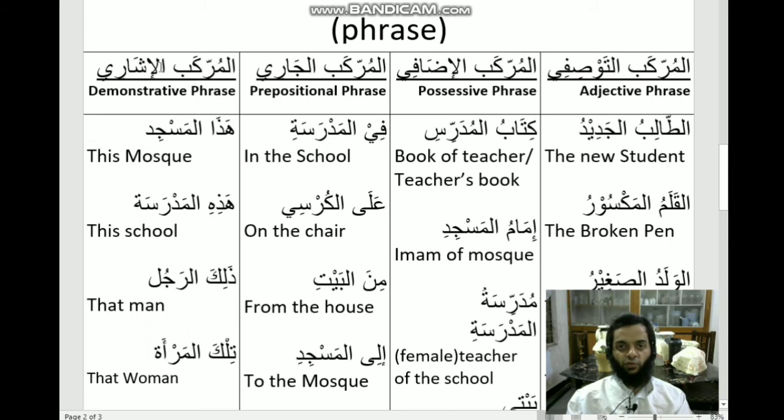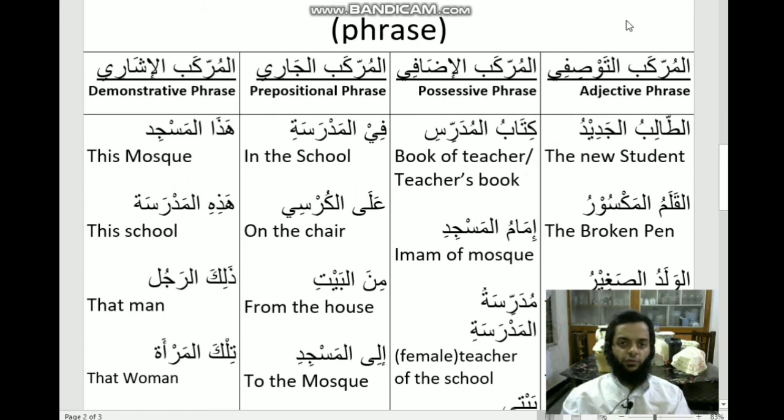As for al murakkab al ishari, it should have two things. First is the demonstrative pronoun. Haza is a demonstrative pronoun which means this, and second it should have a noun with al attached to it. Here you can see al masjid has al attached to it. So haza al masjid means this mosque. Inshallah, in coming days I will try to create detailed videos.